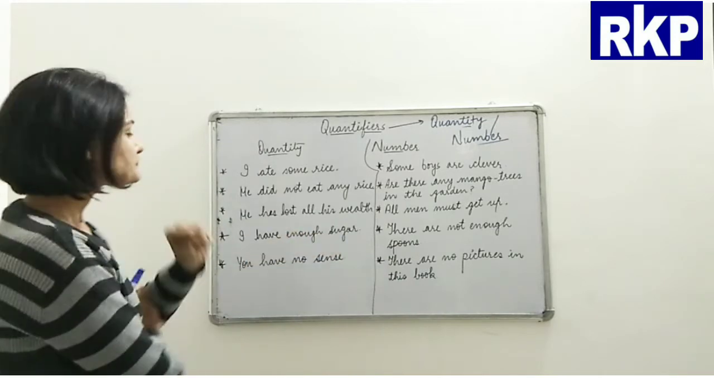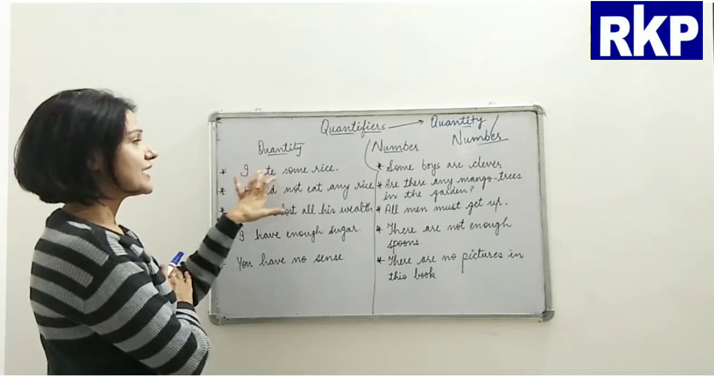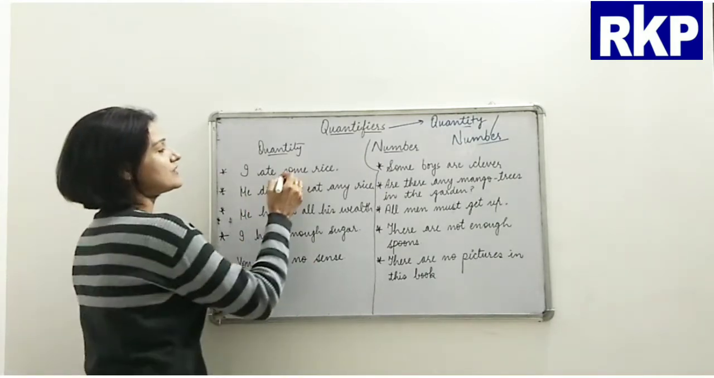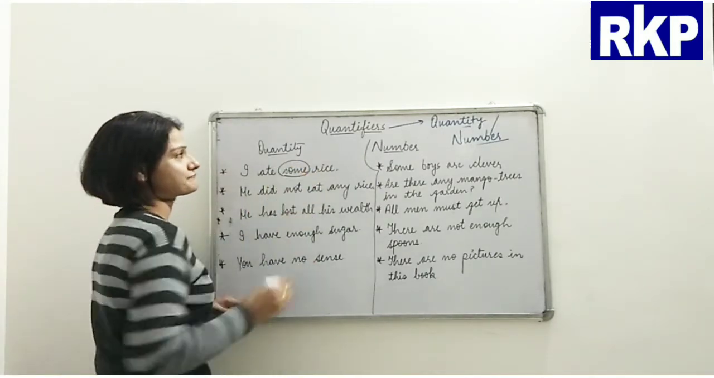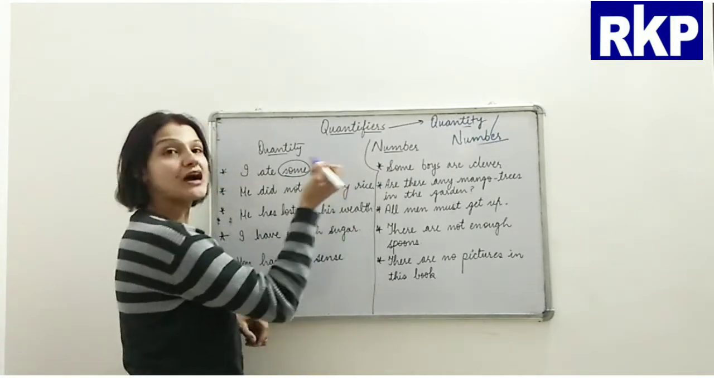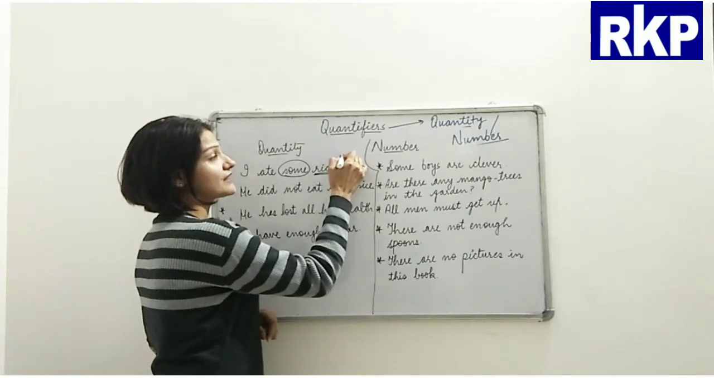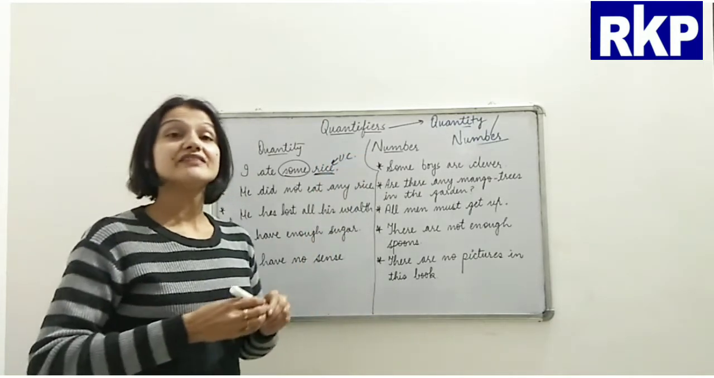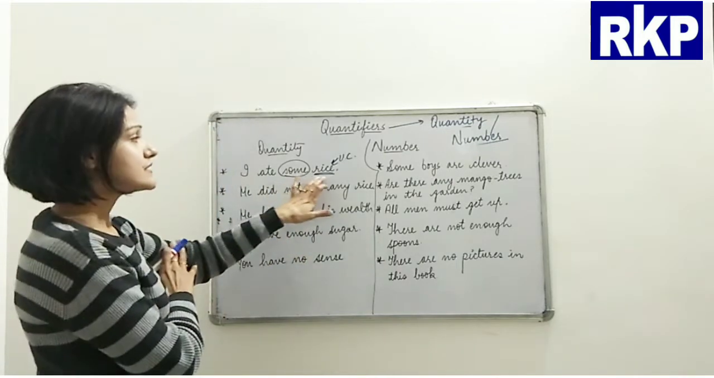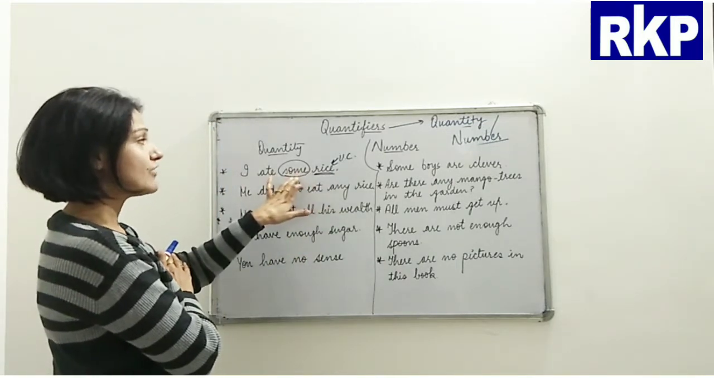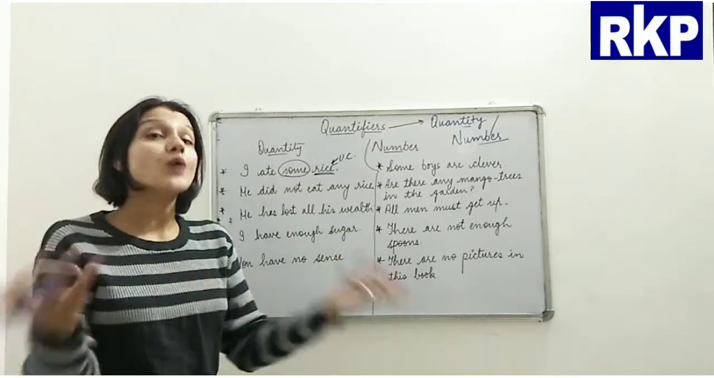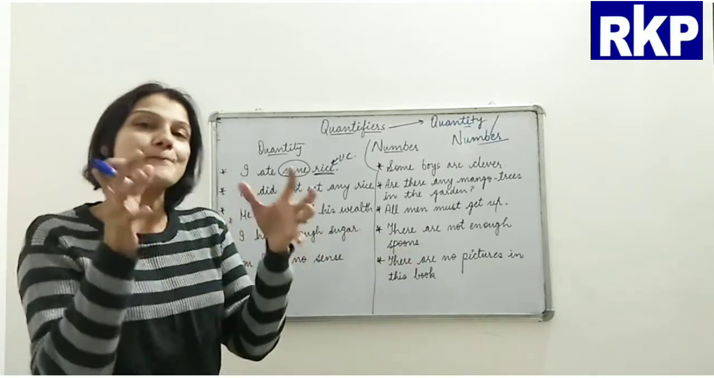Right? So beta, see here, I ate some rice. Okay, now if you see, this is our quantifier, right? And this is the noun and it is an uncountable noun. Okay, and we can also call them non-count nouns. So this is an uncountable noun and we have used some with it, because it shows what is the quantity of rice, that it was some rice.